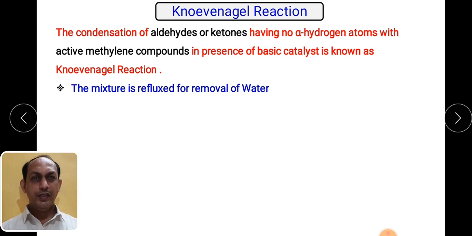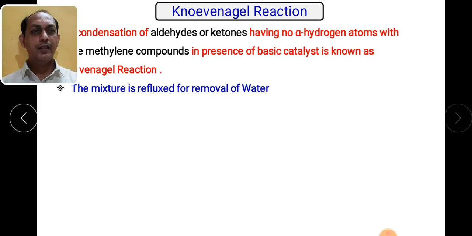The Knoevenagel reaction is a condensation of aldehydes or ketones having no alpha hydrogen atoms with an active methylene compound in the presence of a basic catalyst. So basically it is a condensation reaction in which the aldehyde or ketone having no alpha hydrogen atom reacts with active methylene compounds. What these active methylene compounds are, we are going to see. In this reaction, these two components are refluxed and they undergo dehydration, which results in the formation of a condensed product.